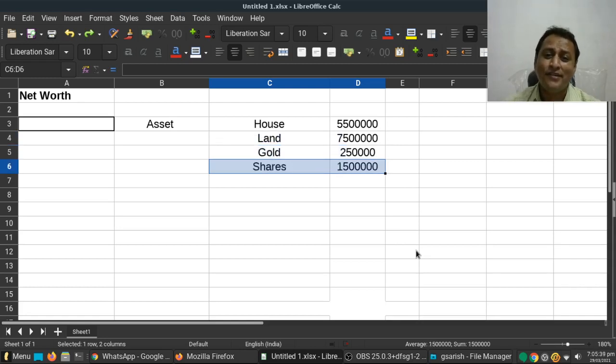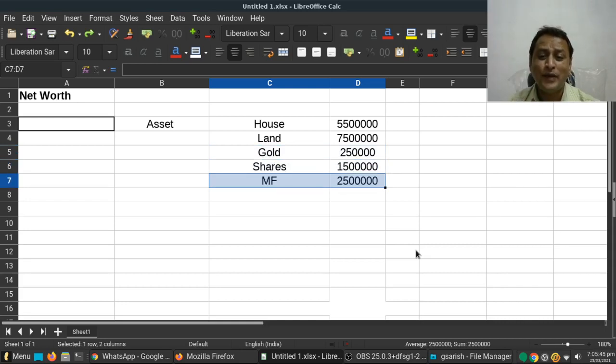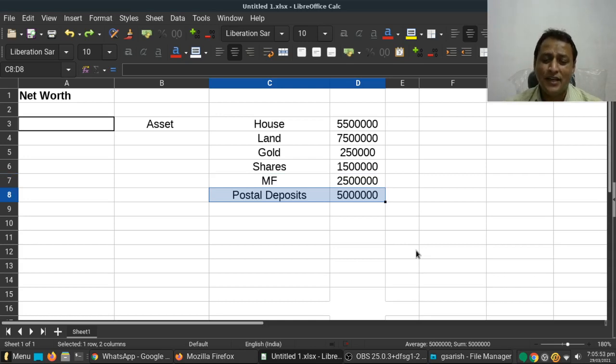He has invested 15 lakhs in shares, 25 lakhs in mutual funds, and he has 50 lakhs in postal deposits. This is the investment amount he has at this point in time. So the total asset value would be 2 crores 22 lakhs 50,000. This is his total assets.